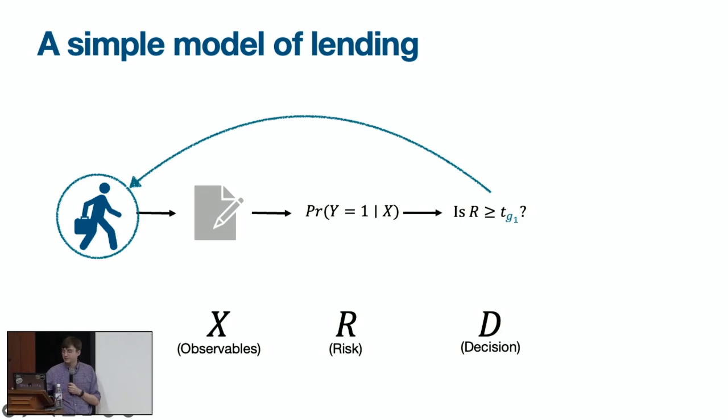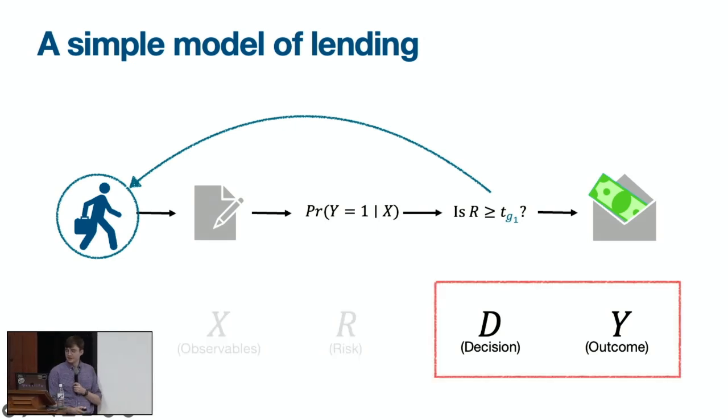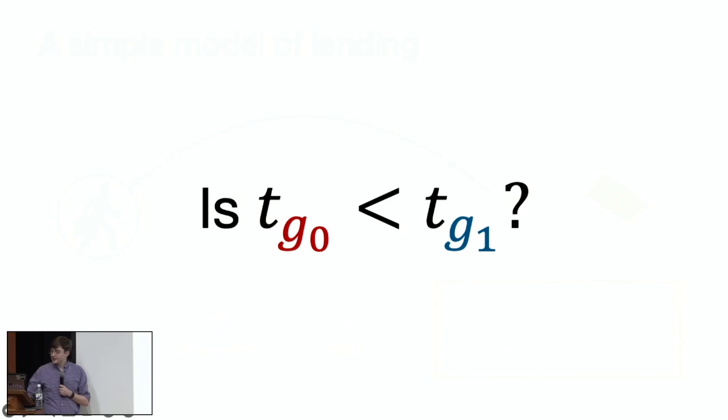Okay, and finally, if the applicant gets a loan, they either repay it or they don't. So the key statistical challenge here is that we're going to assume that we can only observe the very end of this process, right? So we'll assume that we know whether the applicant got a loan, and we'll assume that we know whether that loan got repaid, but we're not going to assume that we know any of the information that went into making the lending decision. And so the question that we're going to try to answer using that information is: is the threshold for the majority group less than the threshold for the minority group?